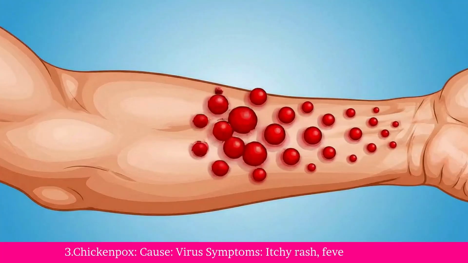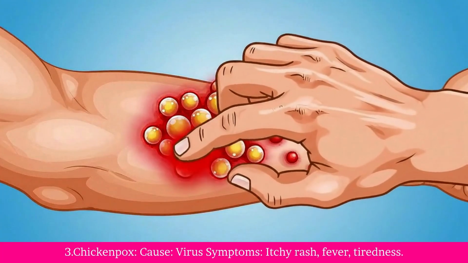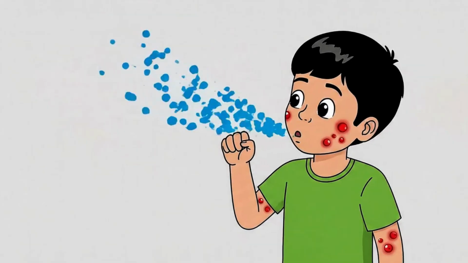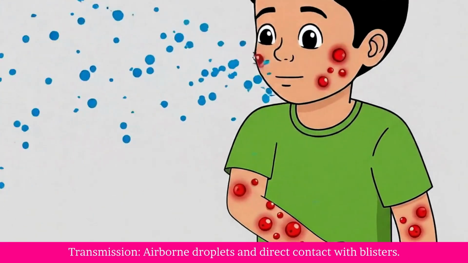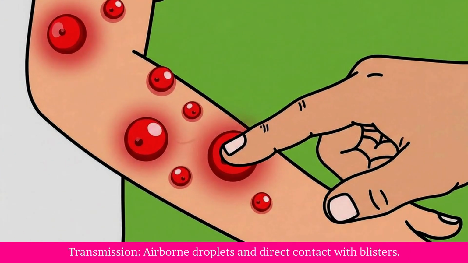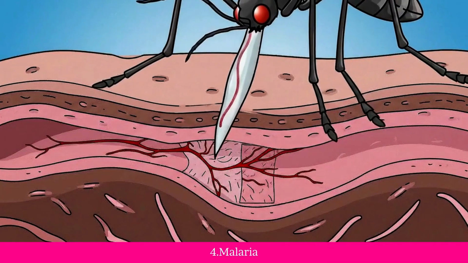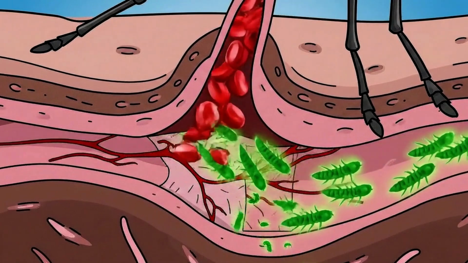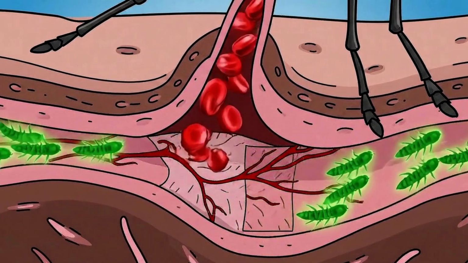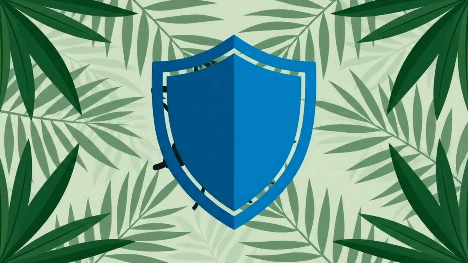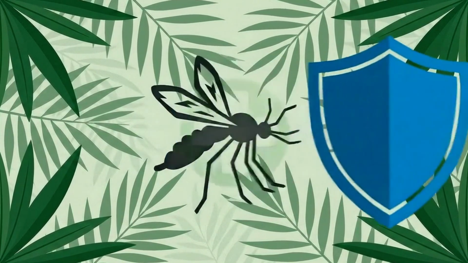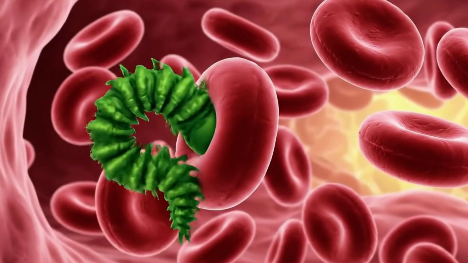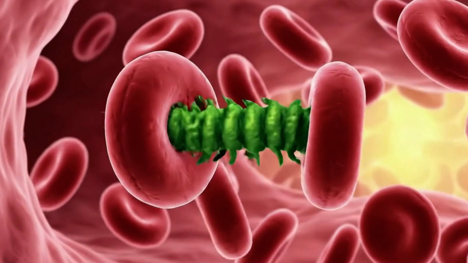3. Chickenpox. Cause: virus. Symptoms: itchy rash, fever, tiredness. Transmission: airborne droplets and direct contact with blisters. 4. Malaria. Malaria is a life-threatening disease spread to humans by some types of mosquitoes. It is mostly found in tropical countries. It is preventable and curable. The infection is caused by a parasite and does not spread from person to person.